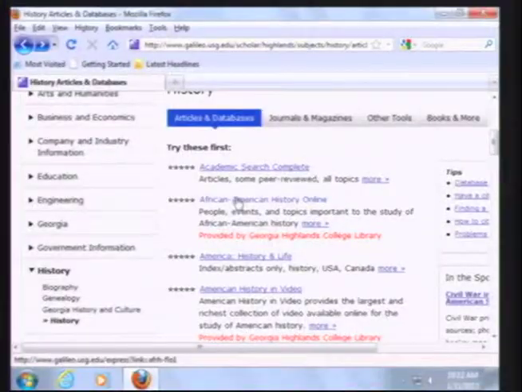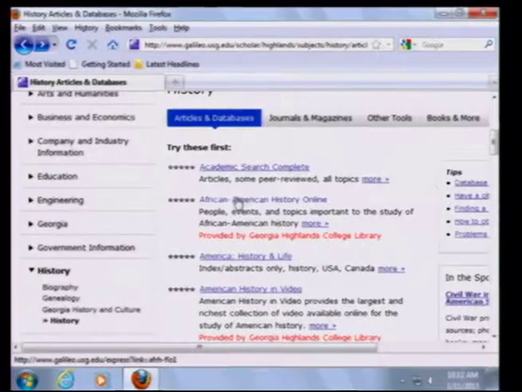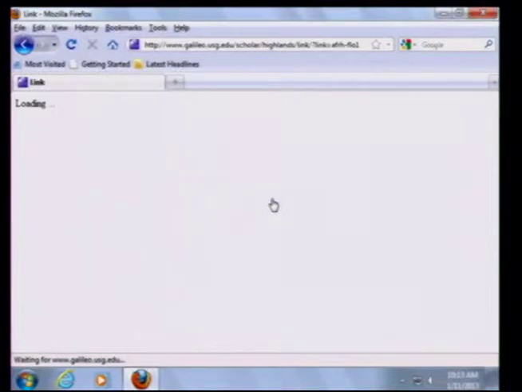So let's look at some of the other databases and do some other searches. Okay, and looking at our master list here of databases, I want to look at the next one in the list, which is African American History Online. We're going to click on that one.